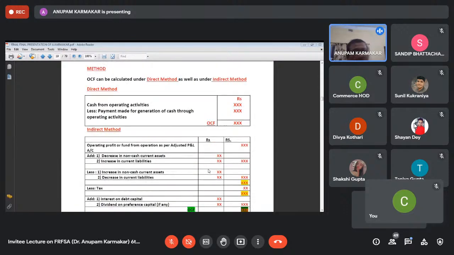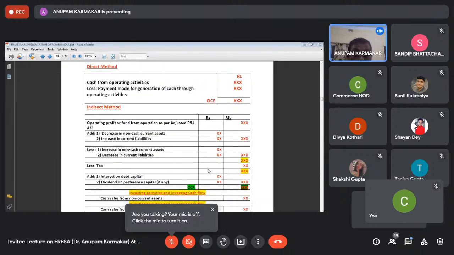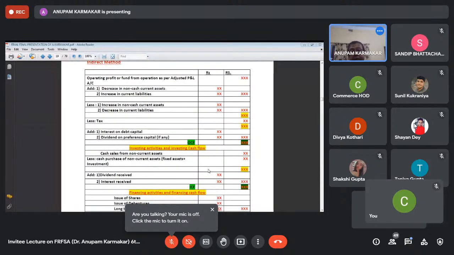Now, how to calculate these operating cash flows, financing cash flows, and investing cash flows? Now see that there are basically two methods. One is the direct method and the other is the indirect method. The direct method we are not going to follow, and no one is going to follow it. But the indirect method, this we have to follow. First of all, it is similar to the fund flow statement. Again, I'm repeating, it is similar to the fund flow statement.